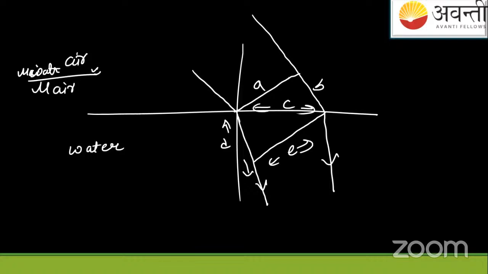See, this is very easy. First of all, the ray is going from an air medium to a water medium, that is a denser medium. If I say this is the normal, this will be the angle of incidence and this will be the angle of refraction. Similarly, if I draw a very small normal here, for this it will be the angle of incidence and this will be the angle of refraction. You just have to apply the simple laws here. These both rays are parallel, so i and i will be the same.